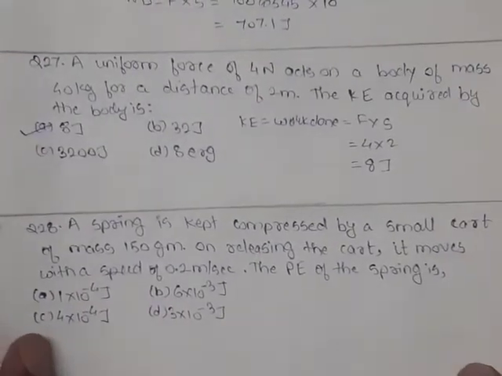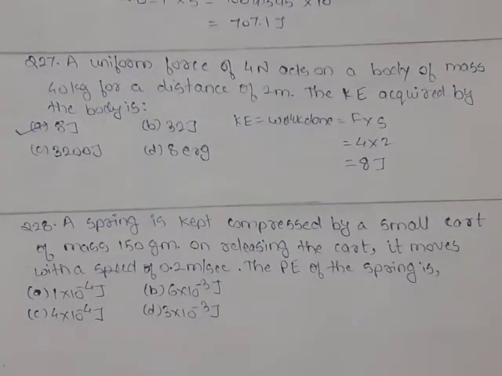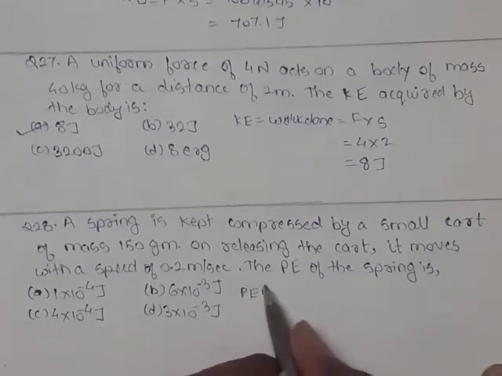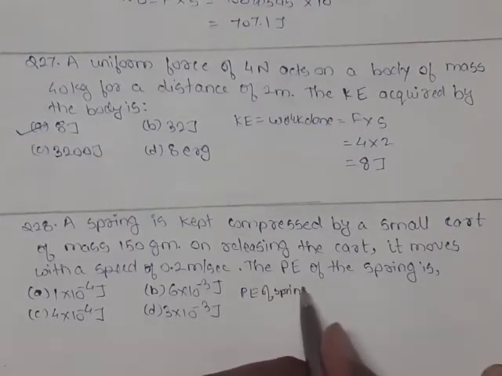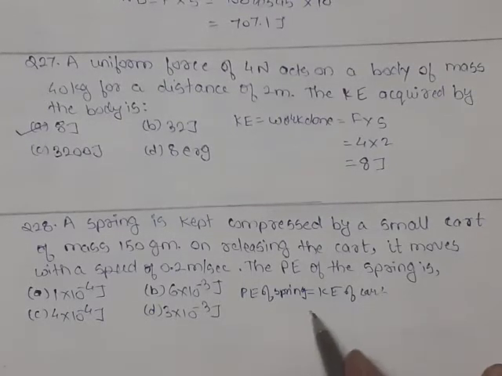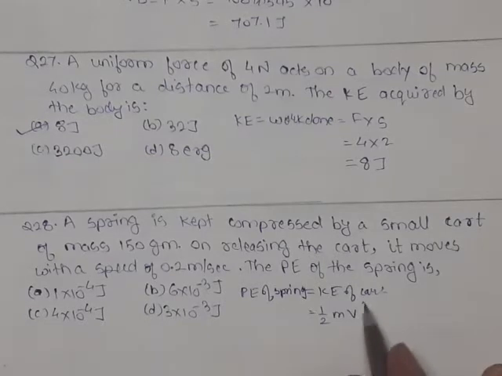Question 28. A spring is kept compressed by a small cart of mass 150 grams. On releasing the cart, it moves with a speed of 0.2 meter per second. What is the potential energy of the spring? The potential energy of the spring has been converted to kinetic energy when the cart moves with the speed of 0.2 meter per second. So we can say the potential energy of the spring is equal to the kinetic energy of the cart. The kinetic energy of the cart formula is 1/2 mv square.